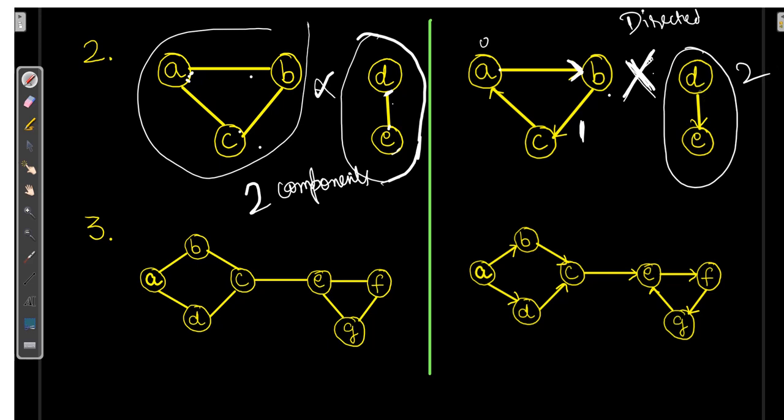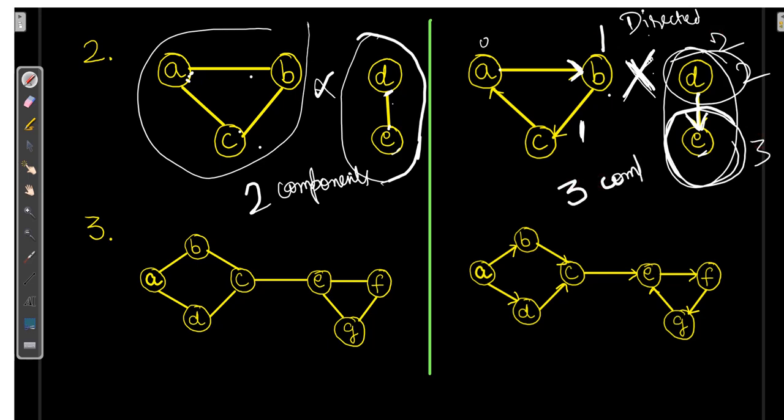Let's check it out for D to E. D has a path to E. But if I want to go from E to D, there is no path as this is a directed one. So it will also divide this into two parts. So that means 1, 2 and 3. There will be 3 components.